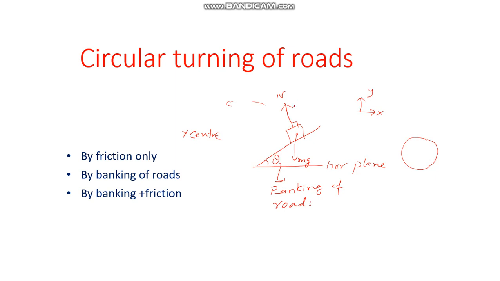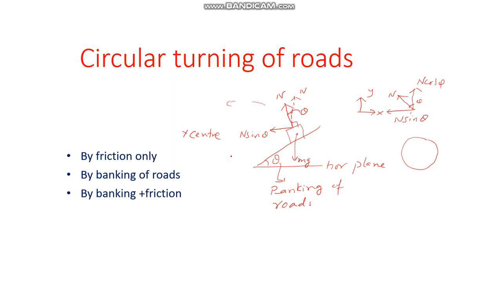If this angle is theta, by geometry this angle will also come as theta. Okay, so we can have two components of normal reaction, one in the y direction, one in the x direction. If this is your N and this is the angle theta, this component will be N cos theta and this component will be N sin theta.